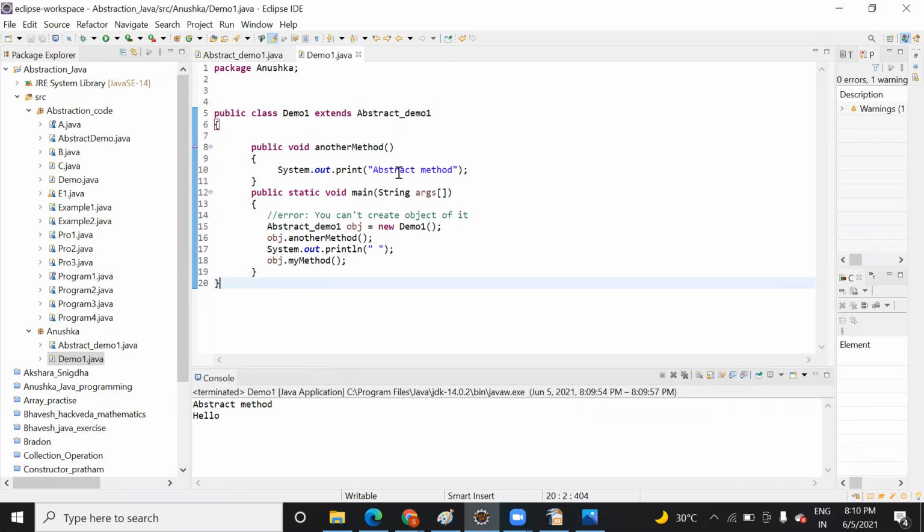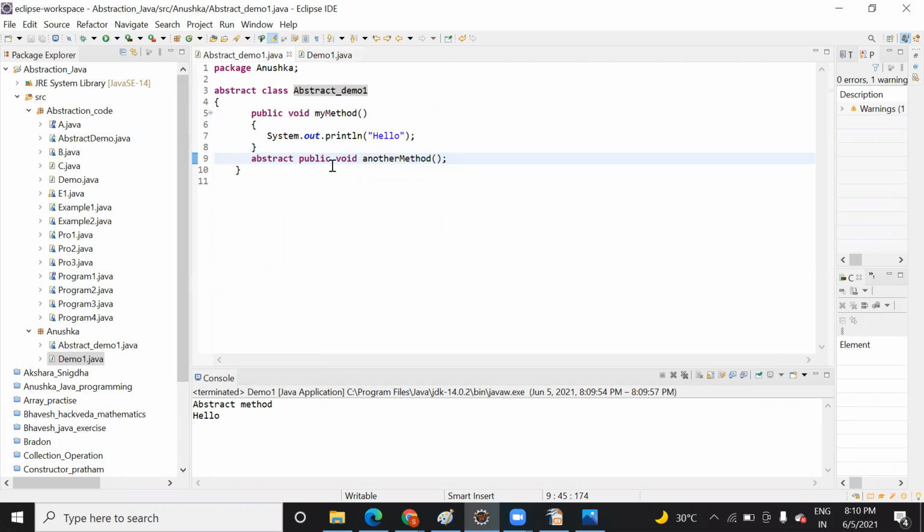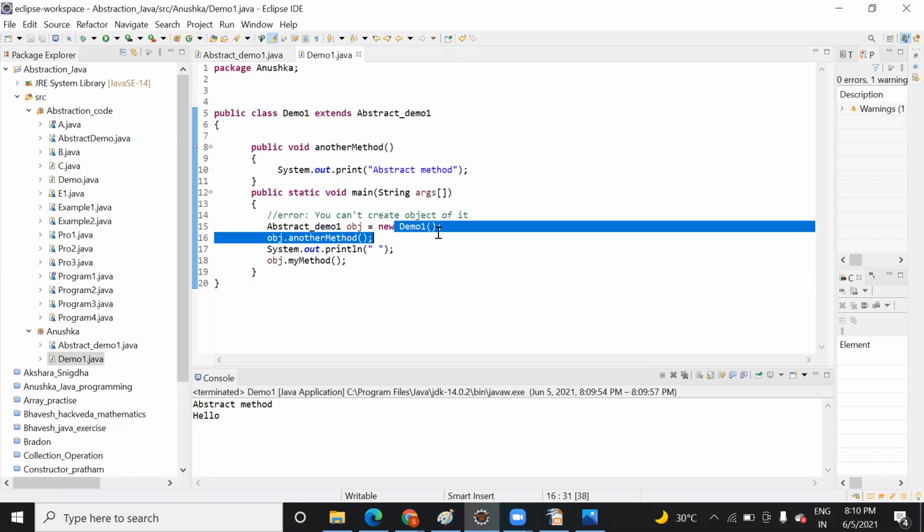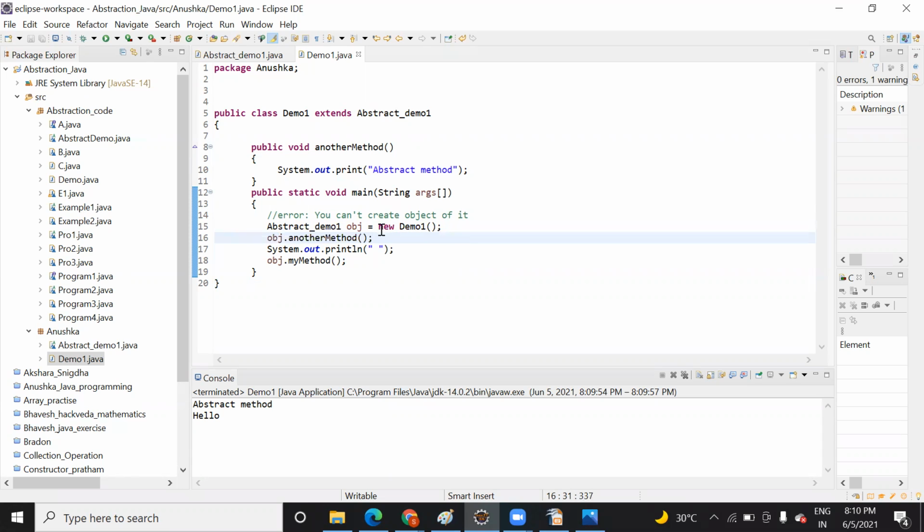Why is it so? Because I have created a method here, and here I am calling this another method. So you will create an object of the parent class, but who is providing a body to that method? You need to pass that class name. Otherwise, in a normal class and object program, we just pass exactly the same class name. If you have a single class, then you will pass this abstract demo itself.